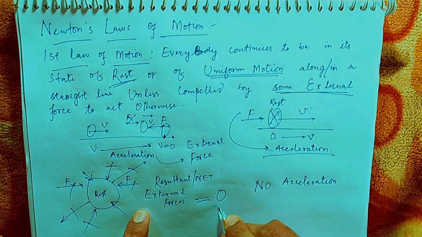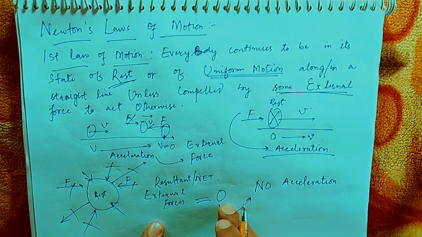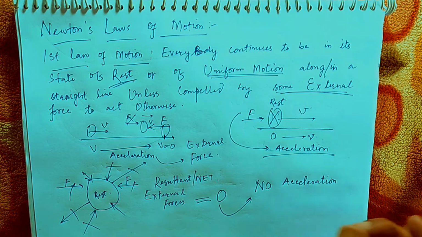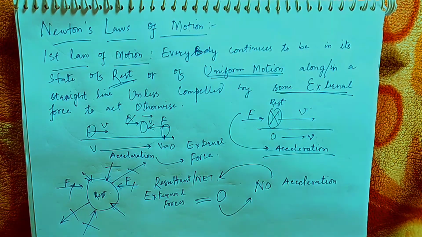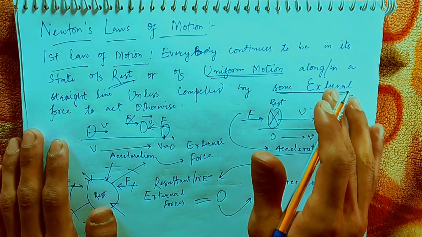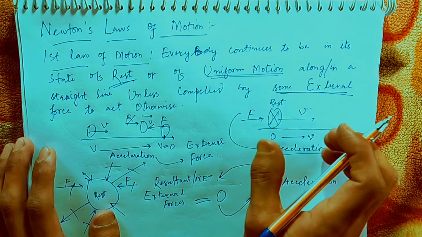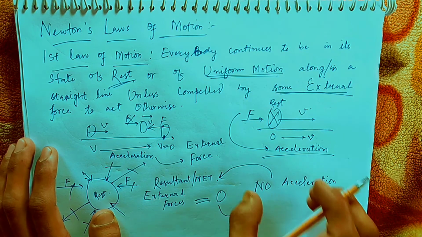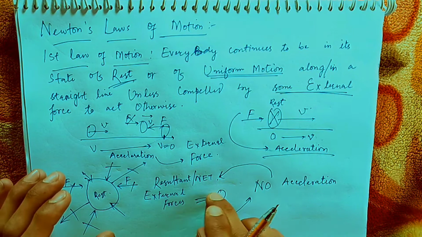That means if a body is observing a net external force of 0, there will be no acceleration. Or in other words, if a body is not accelerated at all, if it is moving in uniform motion with a uniform velocity, that means there will be no acceleration, and that in turn means that no external force is acting onto it.